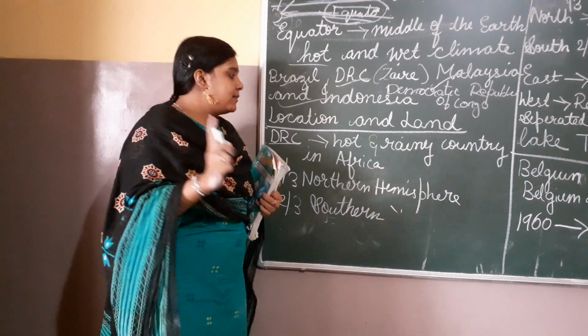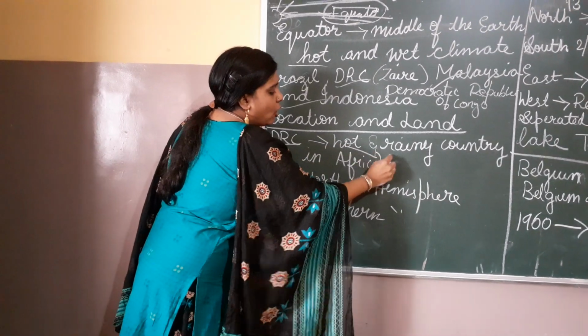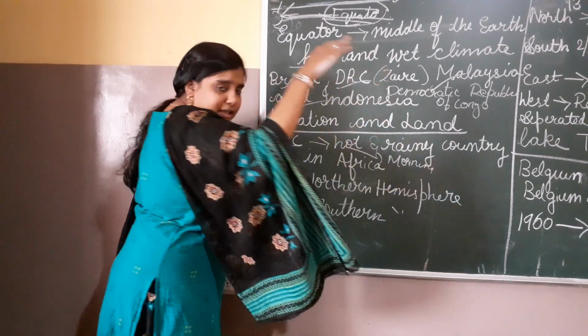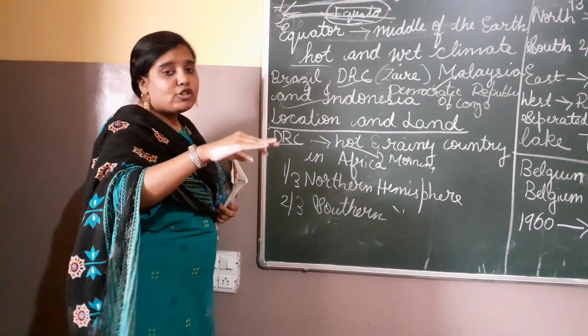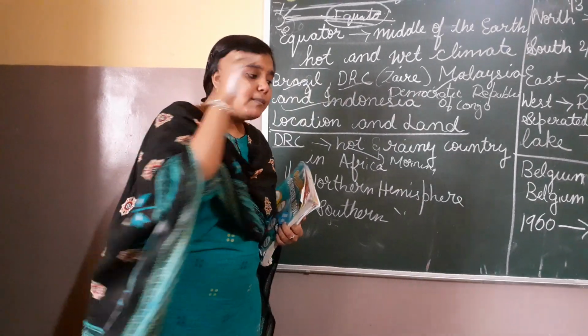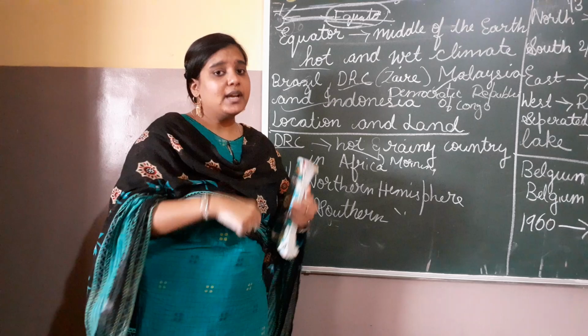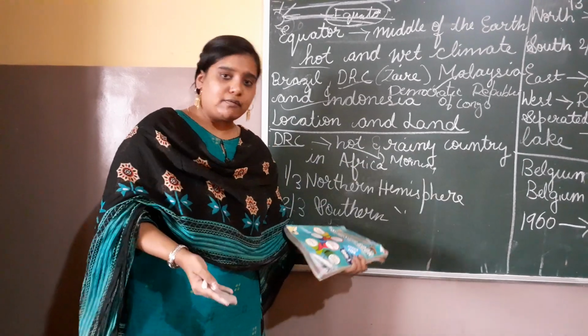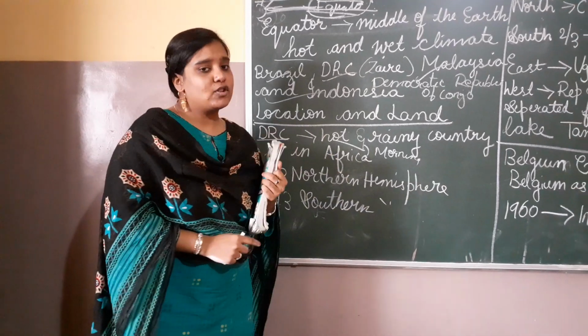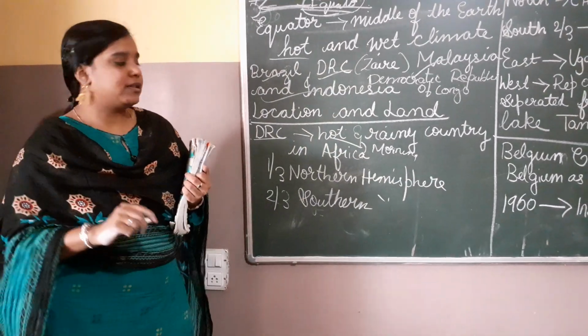In the morning time, children, it will be hot. When it comes to the afternoon, you will find heavy rain over there. Why the heavy rain? Because it absorbs the water, forms clouds and releases water vapor. You have heard about water vaporization, right? In the same way in DRC also, water vaporization takes place over there.